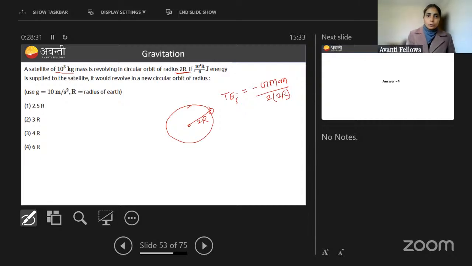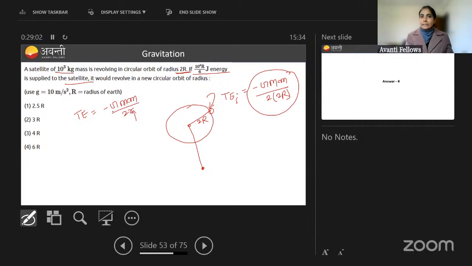Now what we are doing to it is adding this much energy to the satellite. If we are giving it some more energy, it won't remain in the orbit 2r, because if it is in the orbit 2r, it has this much energy. If its energy is increasing, then it will go into a higher orbit. Because the total energy formula is minus GMm by 2r, as r increases with the negative sign, total energy will increase. So if you give it more energy, you are letting it go into a higher orbit.